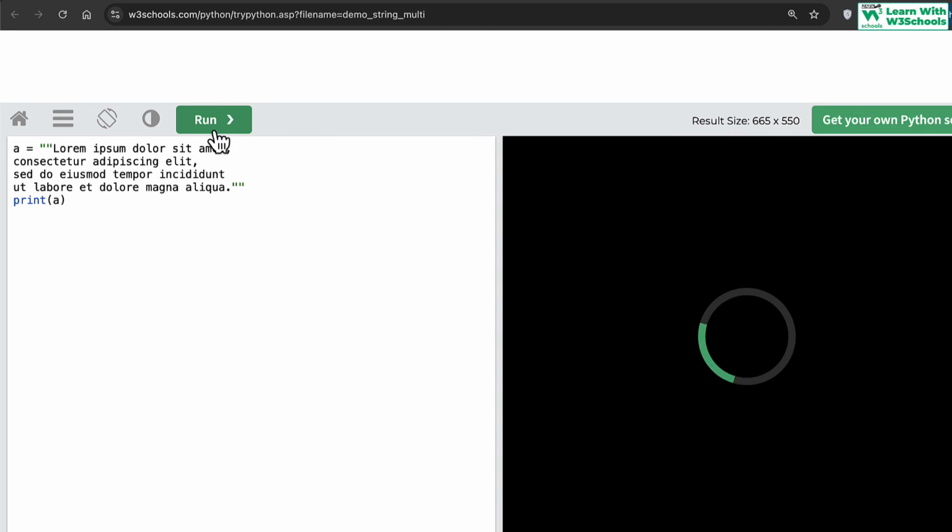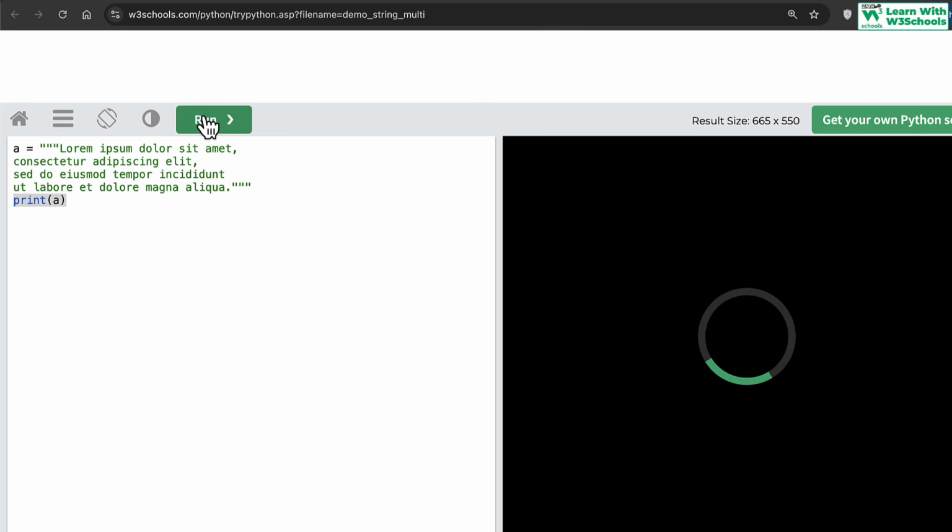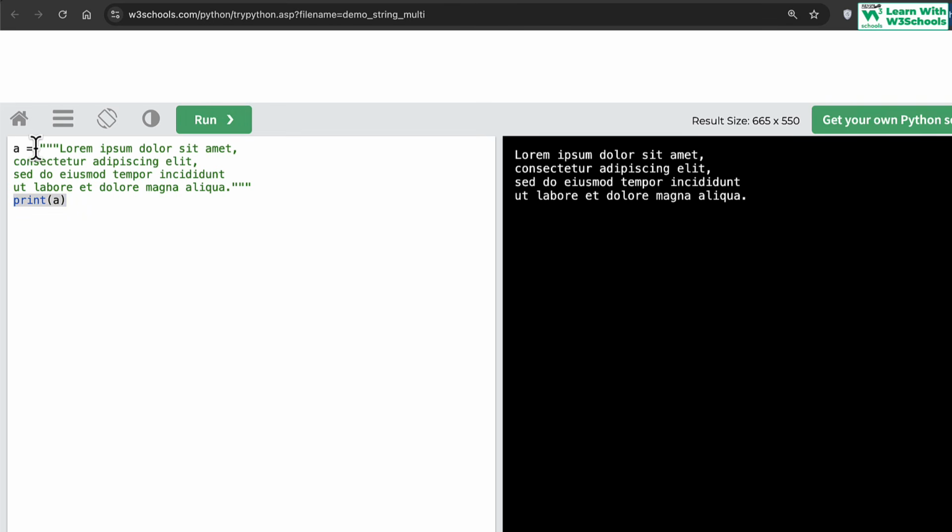It again will generate an error and will get confused about what exactly is happening here. That's why, if you are using a multi-line string that you are supposed to process, maybe doing some text processing, analyzing text to speech, NLP code, your multi-line string has to be inside triple quotations. Only then will it understand you're using multiple lines. You can assign this multi-line string to any variable and print that variable, and then it will run perfectly fine. If you don't assign it to a variable, we have already talked about this.